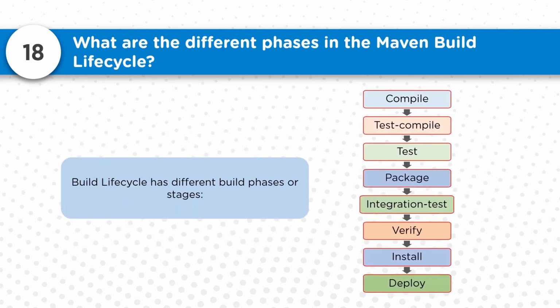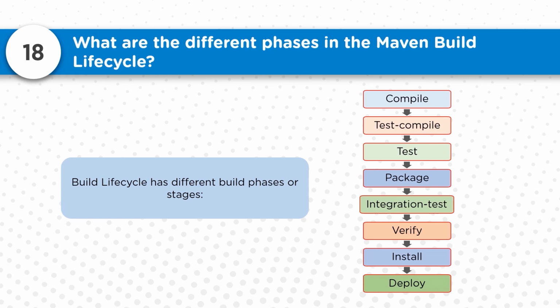Now the build lifecycle has different kinds of phases or stages, because in the previous slide we were talking about the different build life cycles which are available. But these are the different phases, like the step-by-step executions, going further deep down, which are available inside a specific Maven build lifecycle.